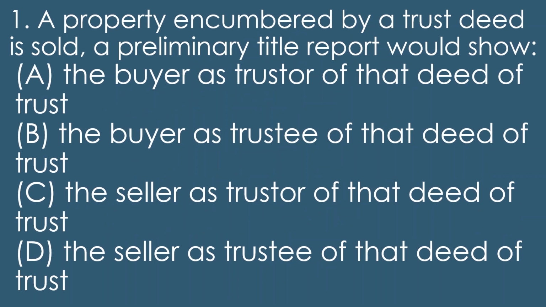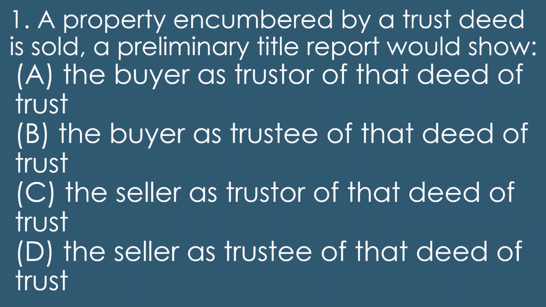Question number 1. A property encumbered by a trust deed is sold. A preliminary title report would show A, the buyer as the trustor of that deed of trust. B, the buyer as trustee of that deed of trust. C, the seller as trustor of that deed of trust. Or D, the seller as trustee of that deed of trust.